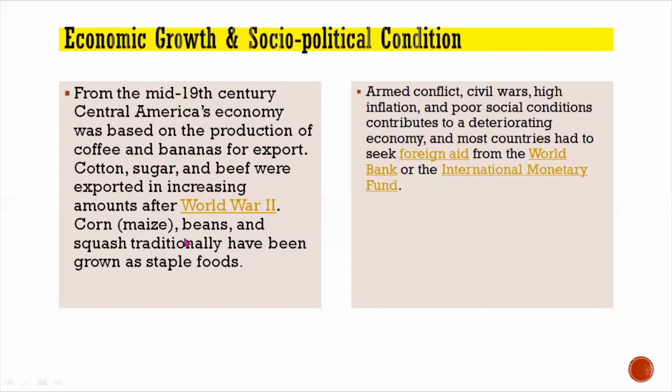Corn, maize, beans, and squash traditionally have been grown as a staple food. So we have corn, beans, and maize. They are known as staple foods which are being grown in Central America.